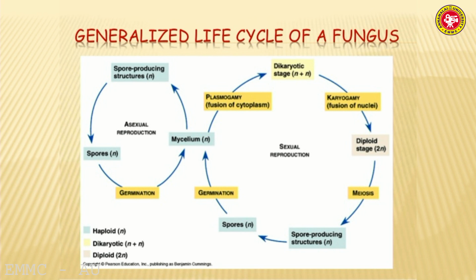These slides show sexual and asexual reproduction. In sexual reproduction, spores are dispersed in the environment, germinate in a favorable place and produce a mycelium. Then plasmogamy occurs, which means fusion of cytoplasm, forming a dikaryotic stage, followed by karyogamy, the fusion of two nuclei, giving a diploid stage. Meiosis, a cell division, finally produces spores. In asexual reproduction, spores germinate, produce a mycelium and then spore structures. After maturation, the spores are dispersed in the wind.